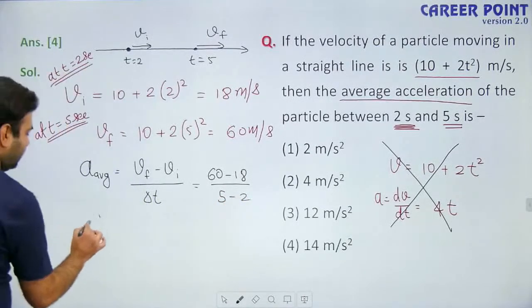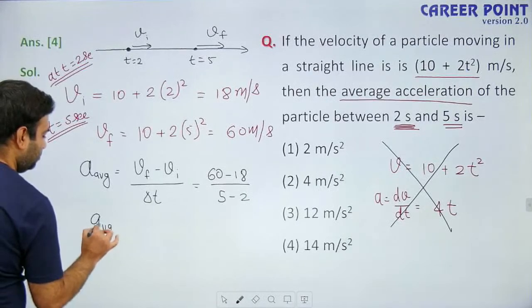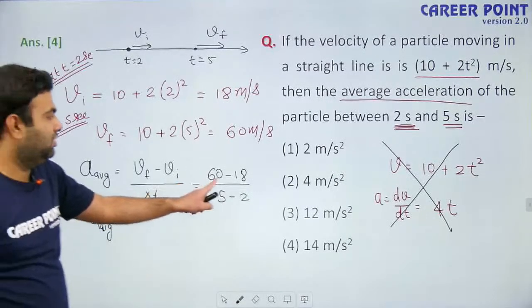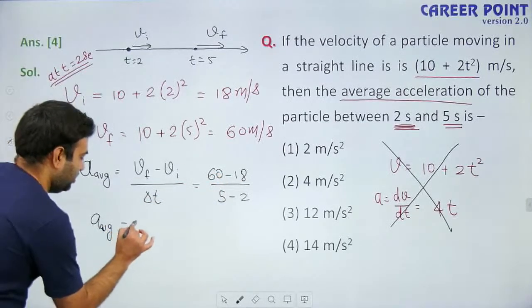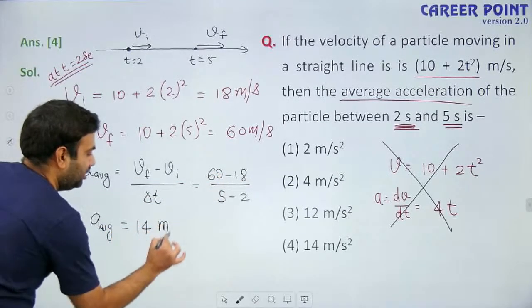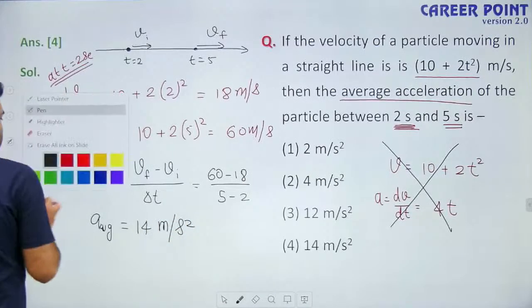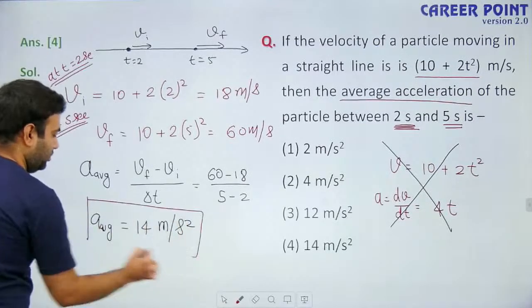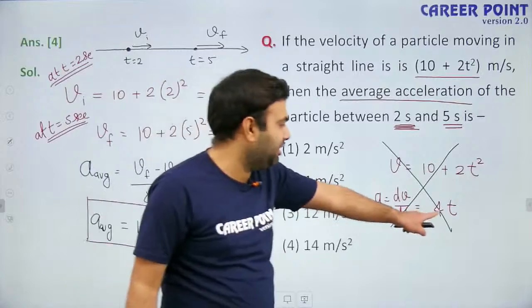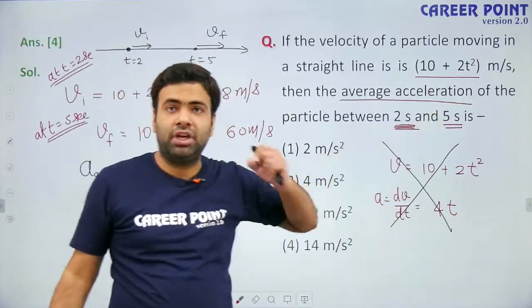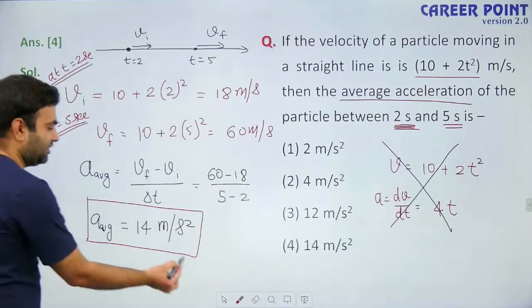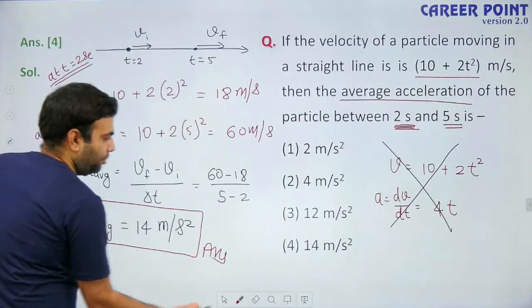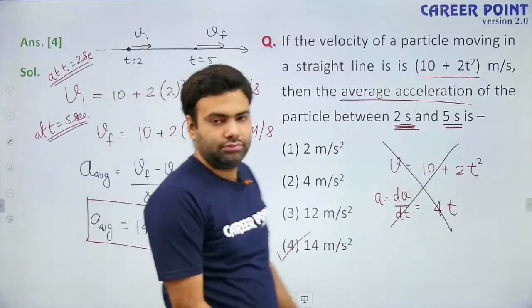Okay. So what is the average acceleration? This is 42 divided by 3. So average acceleration is 14 meters per second squared. Okay, this is instantaneous acceleration, that means acceleration is changing continuously. But it is not asking for instantaneous acceleration, it is asking for the average acceleration. So this is the answer. Option 4 is the correct answer.